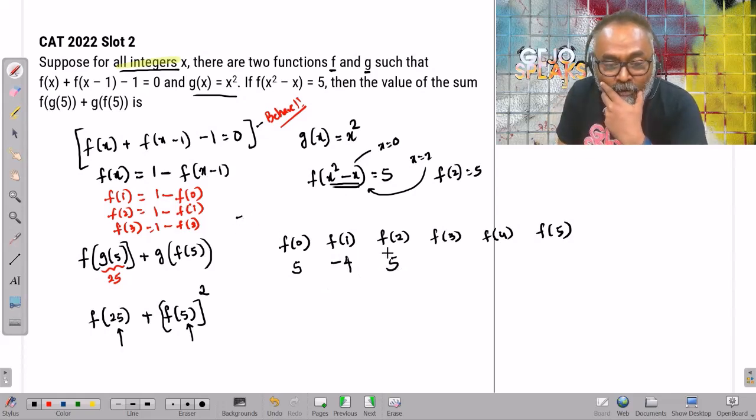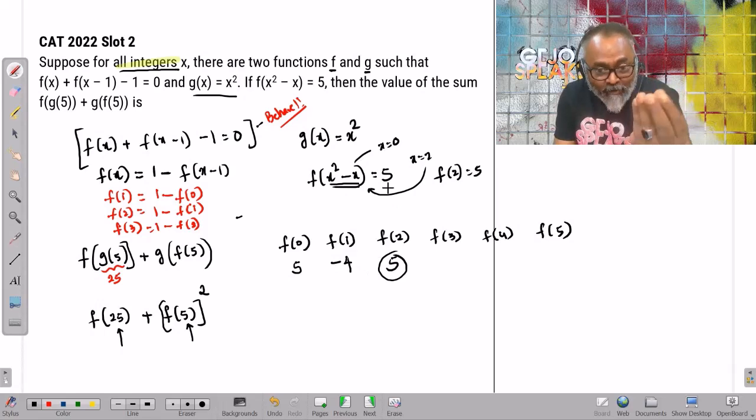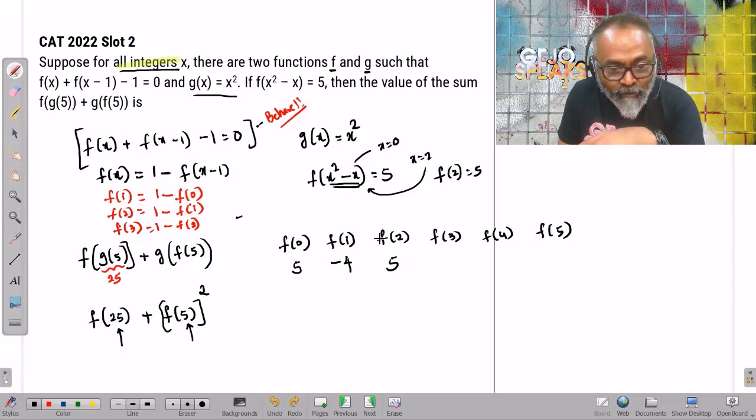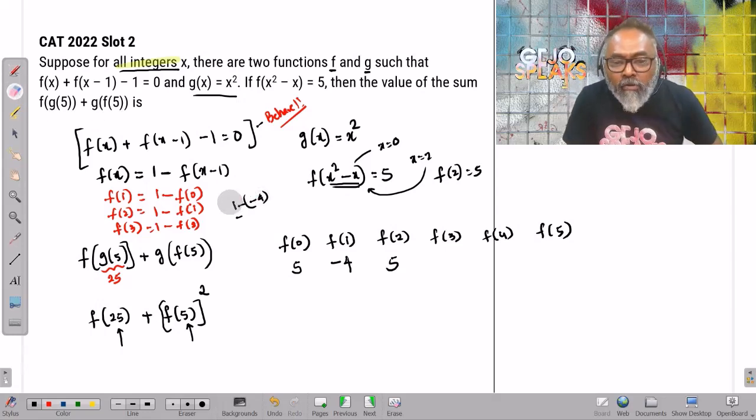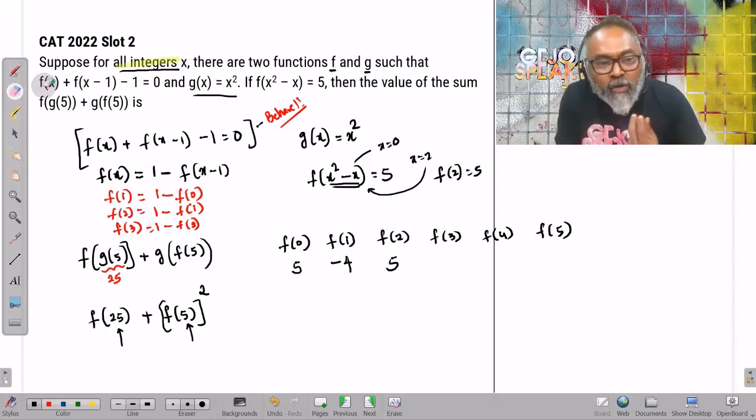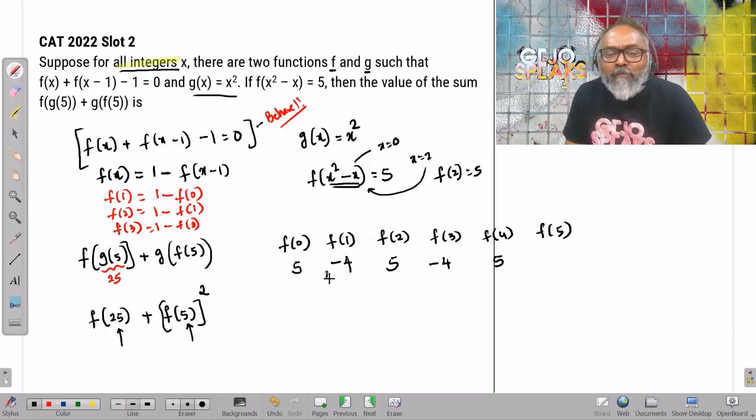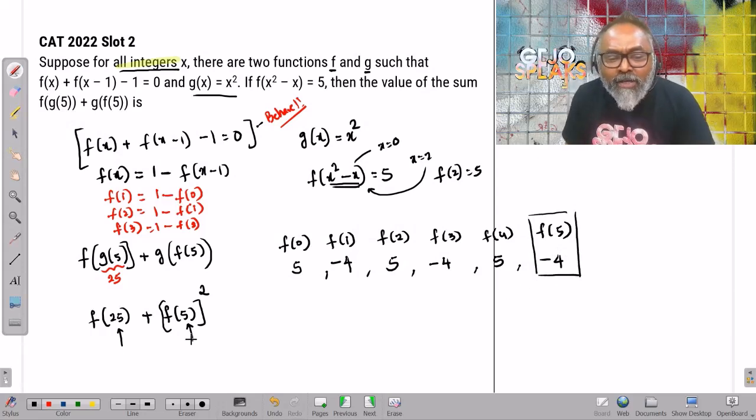I'm just checking whether this logic is correct. If you want to take this value, all I have to do is 1 minus the previous value. The previous value is negative 4, so 1 minus negative 4 will be again 5. Oh, what is going on? Okay, I understood the behavior. What is f of 3? 1 minus the previous value, that is negative 4. What is f of 4? Oh, this is a repeating sequence. I have got f of 5 equal to negative 4. So f of 5 squared will be equal to 16.